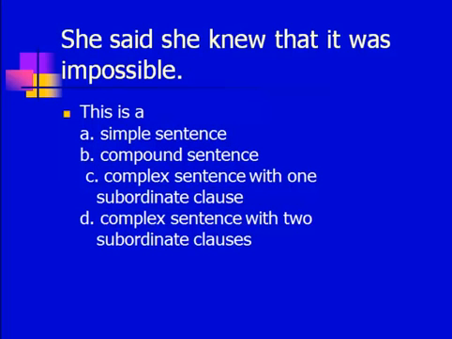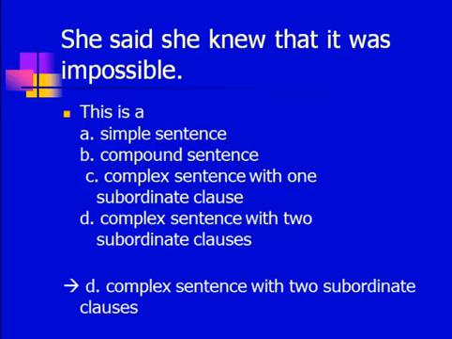But we also have said. So we've got she knew something, but then there's also the she said. And of course when you say something, what did she say? She knew that it was impossible. So she knew that it was impossible is another subordinate clause. So the answer is here that we've got a complex sentence with two subordinate clauses.